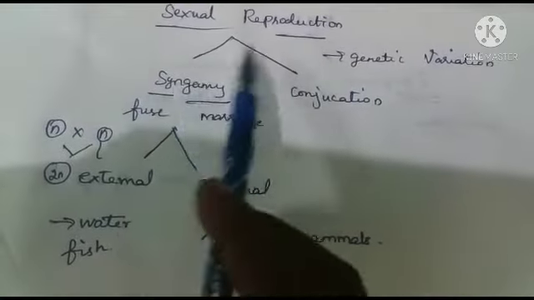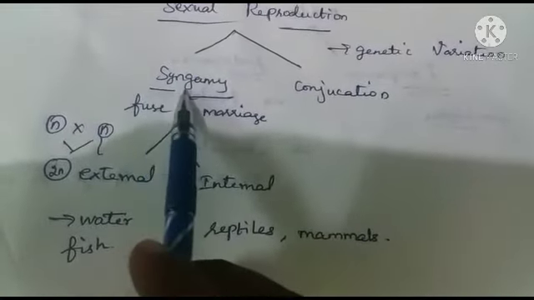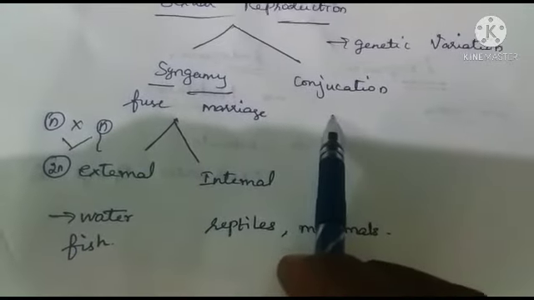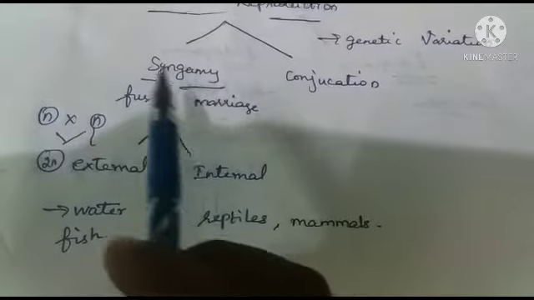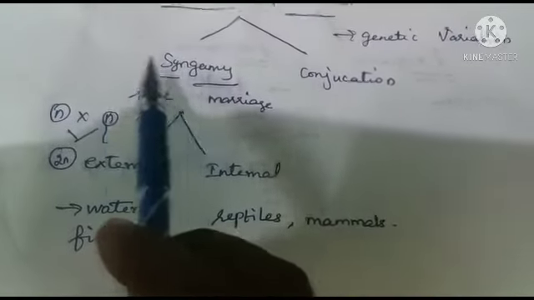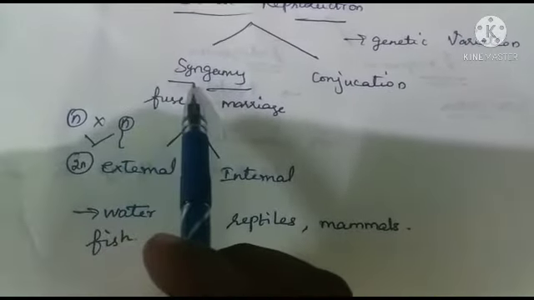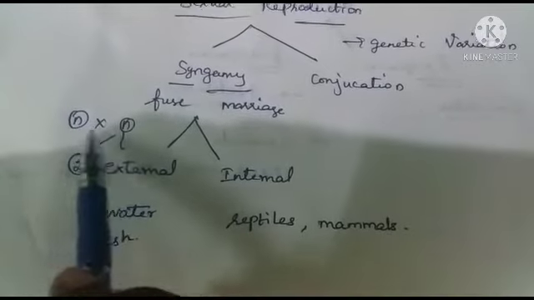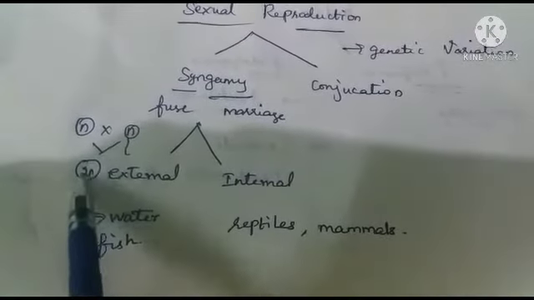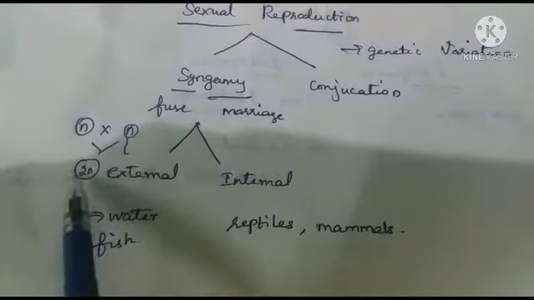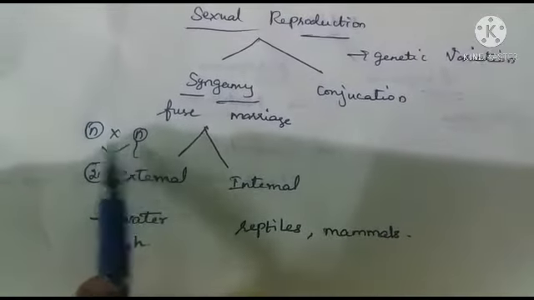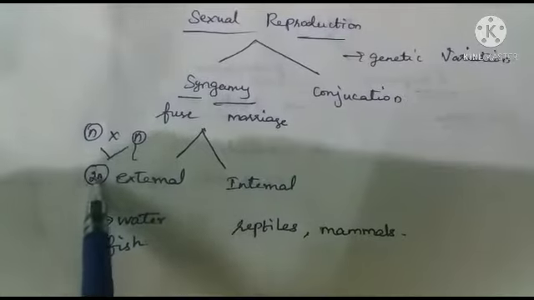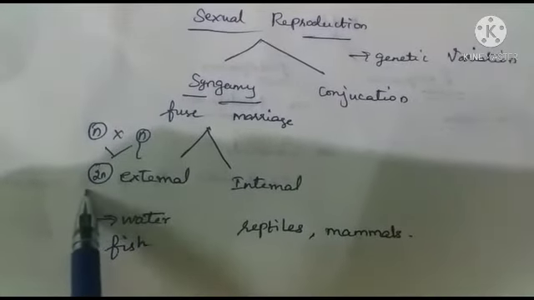Further, sexual reproduction is divided into two types. One is syngamy, another one is conjugation. Syn refers to fuse, gamy refers to marriage. Syngamy is also known as fertilization. In fertilization or syngamy, two haploid gametes are fused to produce the diploid zygote.